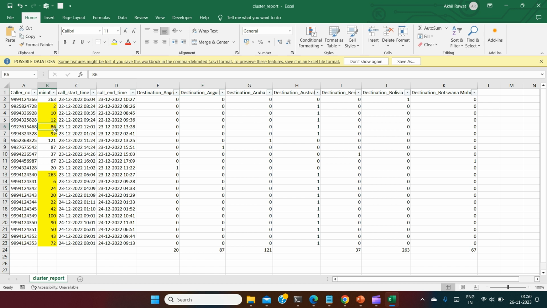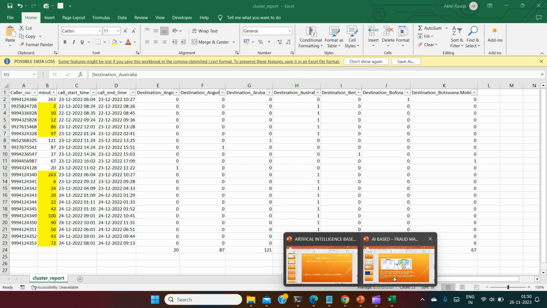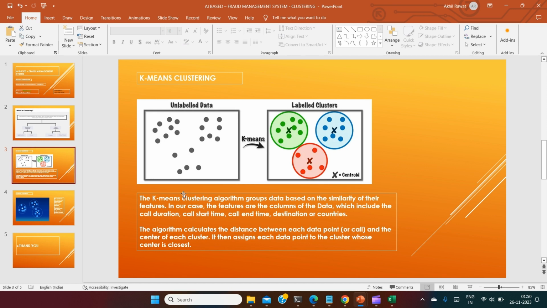Because an 86-minute call is there for Australia. Similarly, a 20-minute call of Angola, and there is also a 20-minute call to Australia. So that's why in the Australian cluster, all these six countries' single calls have been placed, because they have some relation with the call duration of the Australian calls. So this is the beauty of this algorithm, how it works and how it groups the data by similarity, as I already told in the PPT. It groups the data by similarity, assigning some centroids and making clusters which are near to the centroid.